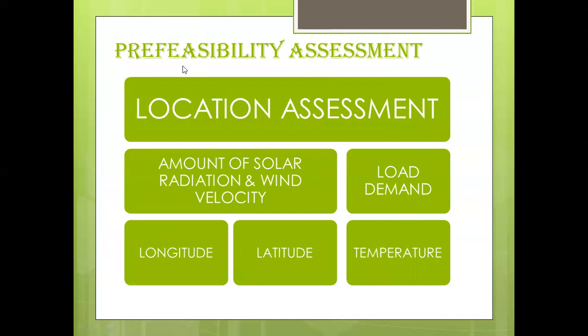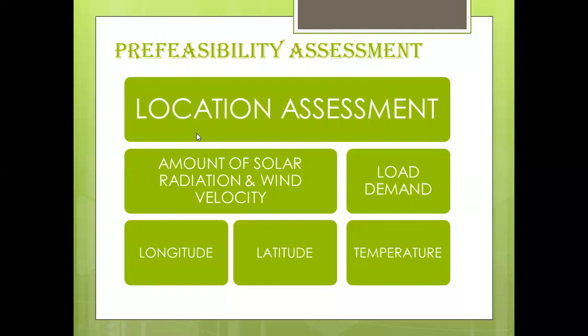Now the pre-feasibility assessment. The major qualitative factor is pre-feasibility assessment, and there are a number of factors for data analysis in the field of solar energy systems. The first one is location assessment, then load demand, longitude, latitude, temperature, amount of solar radiation and wind velocity. Again, all these factors are qualitative factors: amount of solar radiation, wind velocity, load demand, longitude, latitude and temperature. Now it converts into a quantitative factor.